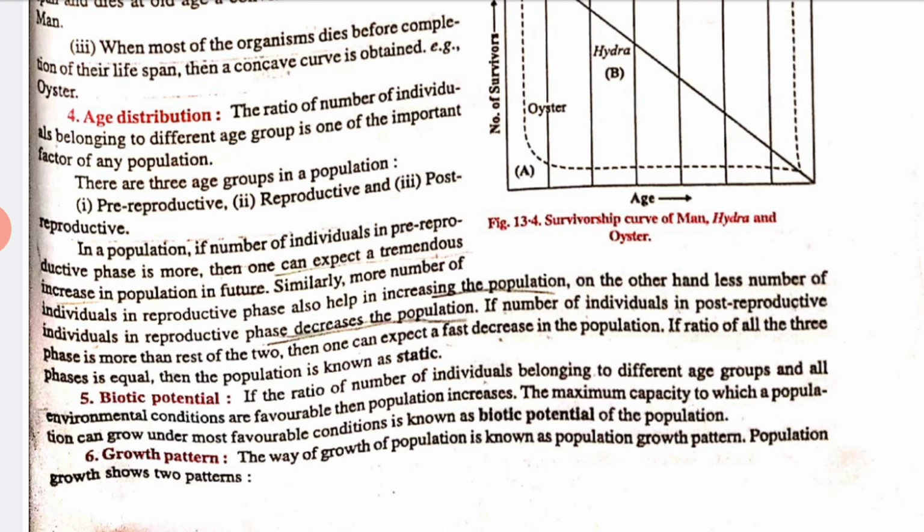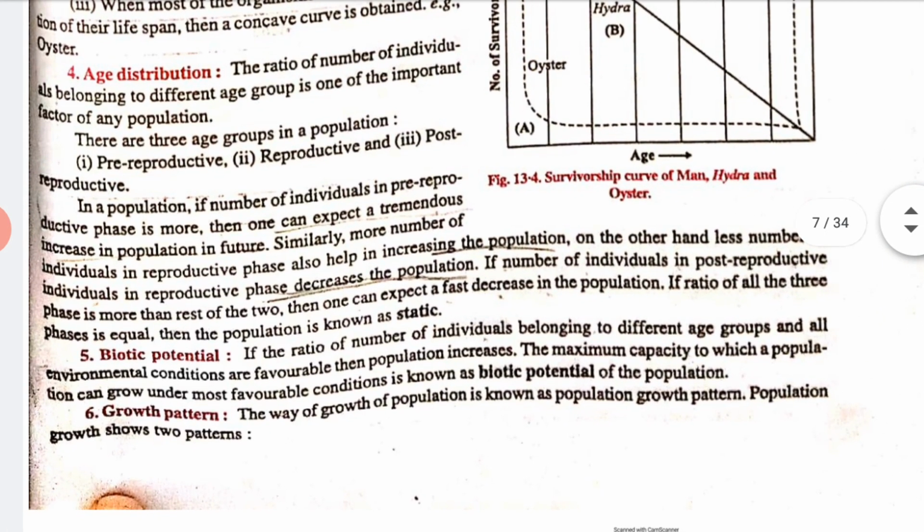Okay, now next we will talk about biotic potential. What is biotic potential? The maximum capacity to which a population can grow under most favorable conditions is known as the biotic potential of the population. Clear? Now next we have growth pattern. Growth pattern means the way a population grows.